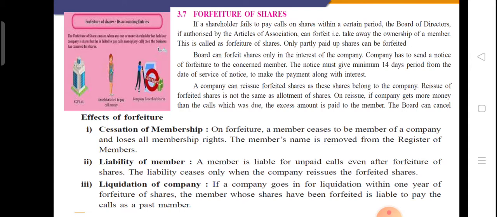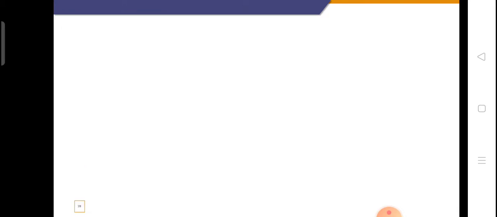If the company goes for closing down within 1 year of the forfeiture, that is, from the date of forfeiture within 1 year the company is wound up, the member whose shares have been forfeited is liable to pay the calls as a past member. Because the company is not able to reissue the shares, the whole liability goes to that person only.